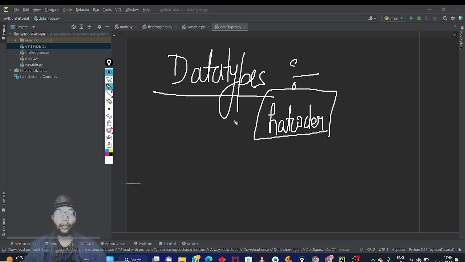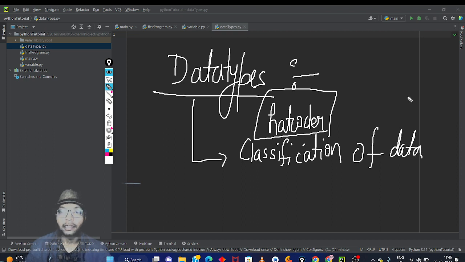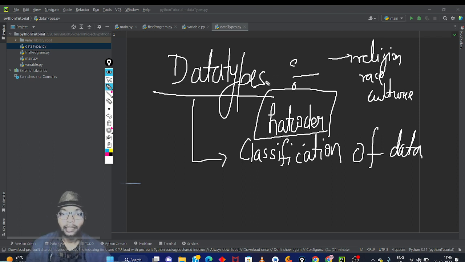Okay. In today's topic, we are going to learn about data types. Data type is the classification of data. Just as in our society, in our country, people are divided on the basis of religion, race, culture, and caste, data type is also like that. It is the classification of data. As its name suggests, it tells what type of data a variable will hold.